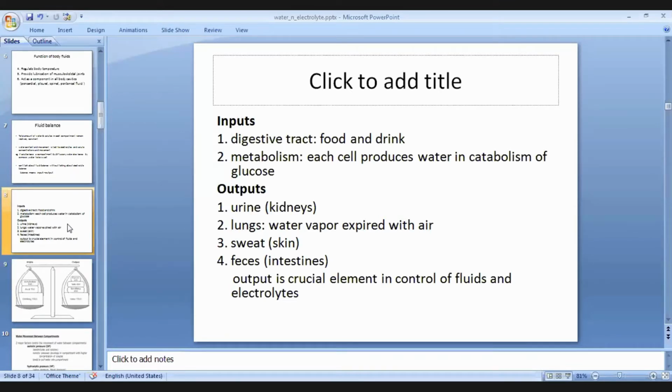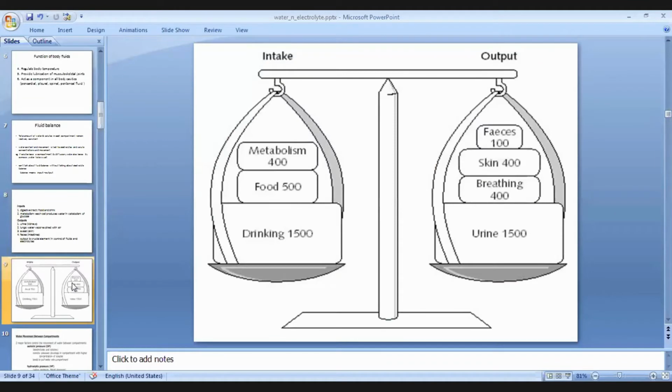Output is only very little through the urine, by the kidney, lungs, sweat through the skin, and feces through the intestine. So general input is the same day to day, since we keep the same habit, right? But output is the crucial element to control the fluid and electrolytes. By regulating the output, how much is to be thrown out, that is very crucial to control the level of fluid and electrolyte. So fluid balance means the input equals the output.